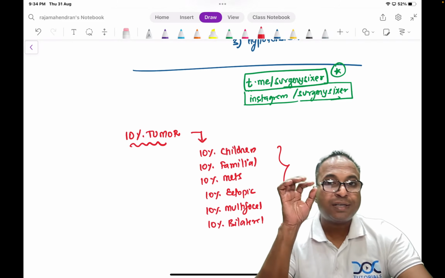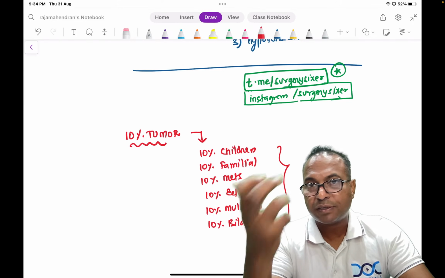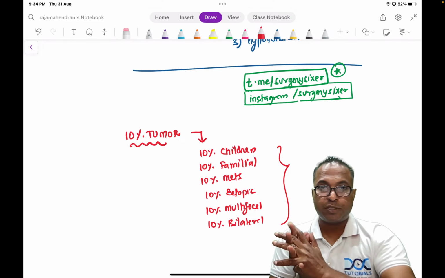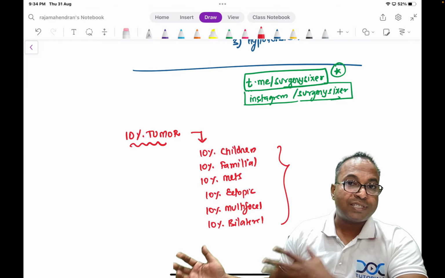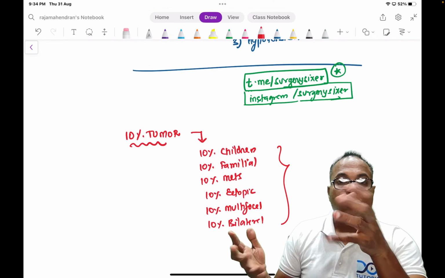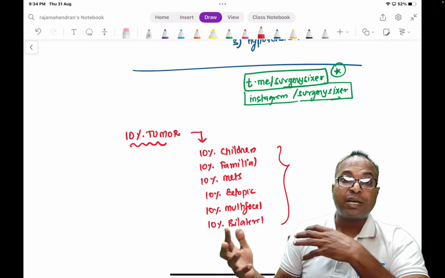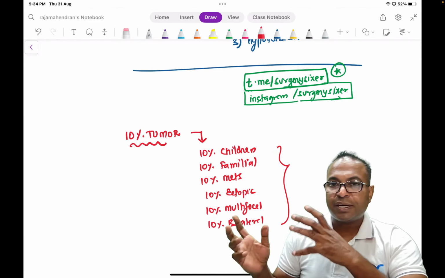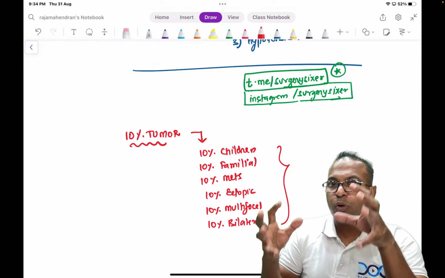What is important in PG entrance exams, as well as for practice, is to understand the basics of the disease. A patient comes to you with a paroxysmal episode. A case of phaeochromocytoma will be living among you. He will suddenly have headache. He will tell you, sir, I am getting on and off headache, palpitations. You might be missing the diagnosis, but once you are thorough with this concept, one day in your practice, a hypertension patient comes to you with palpitation and sweating, you will think of phaeochromocytoma.